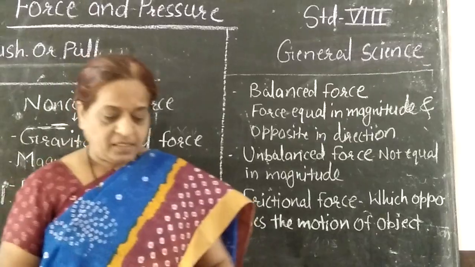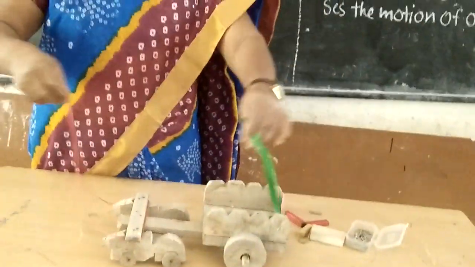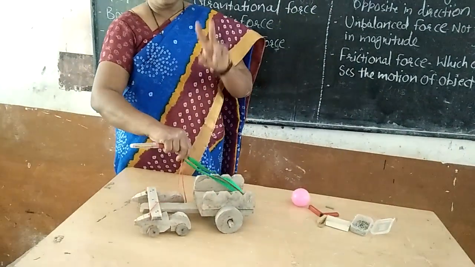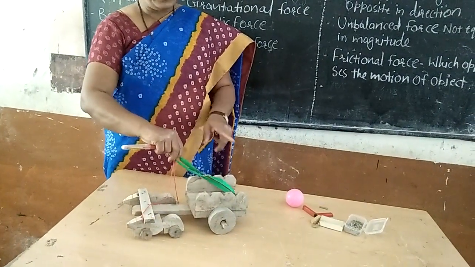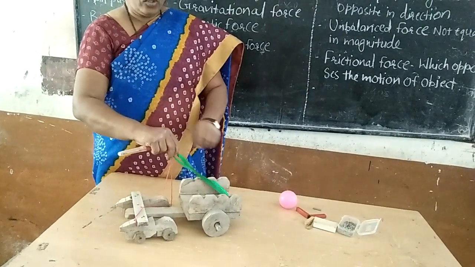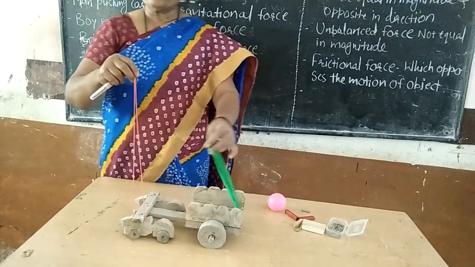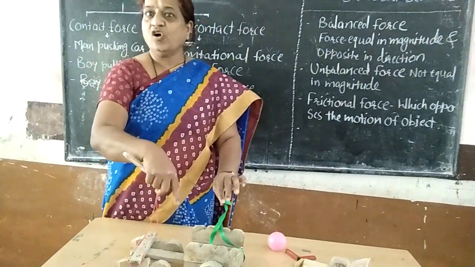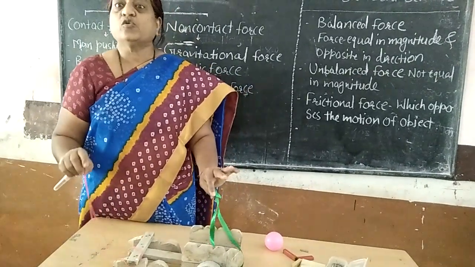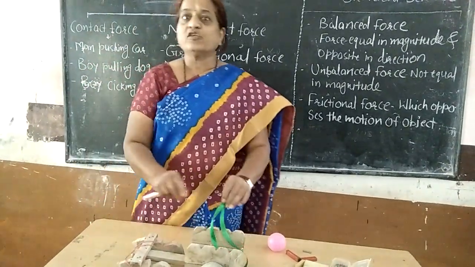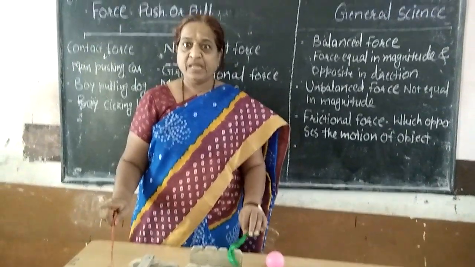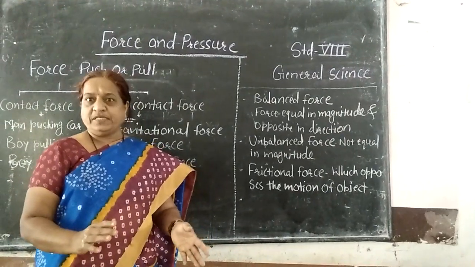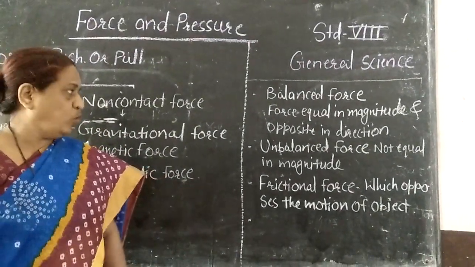On the other hand, now see, I will pull this card with the help of both these strings, but in the same direction. Now there are two forces acting on the object, and their directions are also the same. So what will happen? What is the net force on the object? The sum of these two forces will act on the object, and that much displacement takes place. So such a type of force is known as an unbalanced force. And unbalanced force is necessary for the motion of the object, or to set the object in motion.